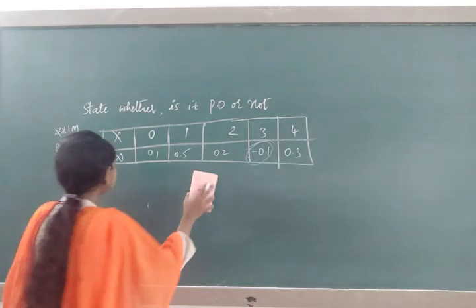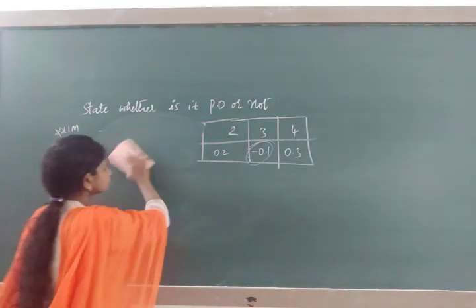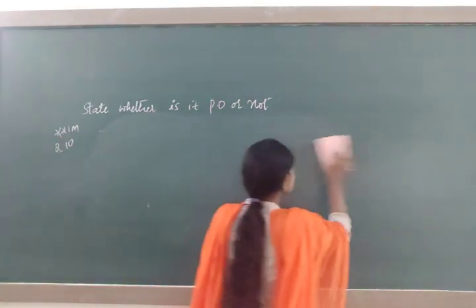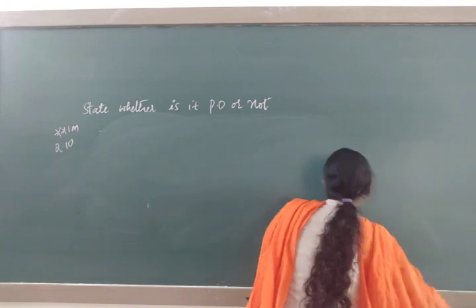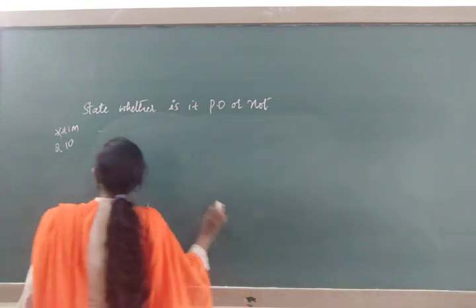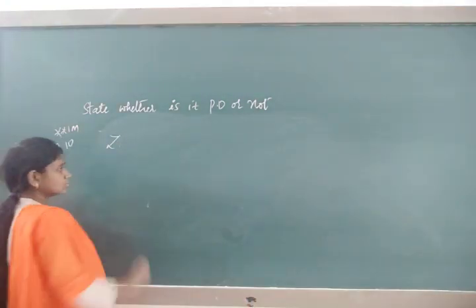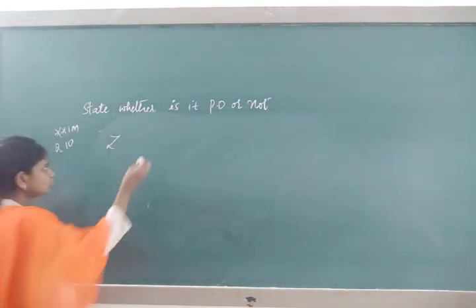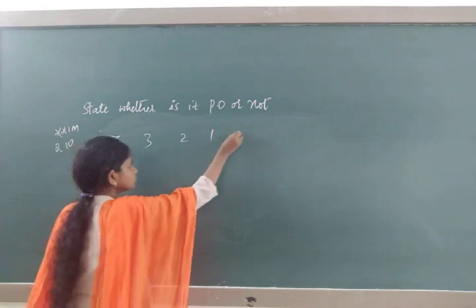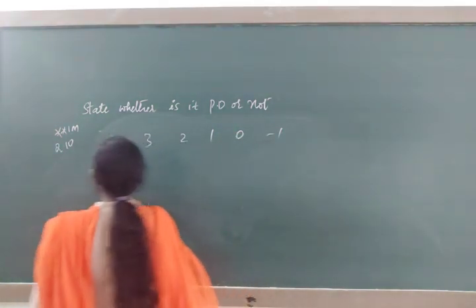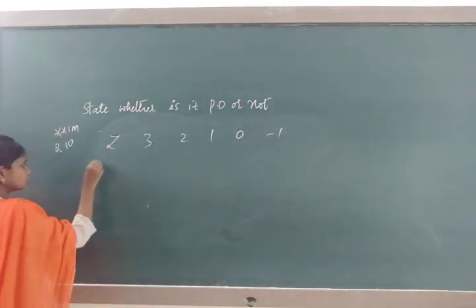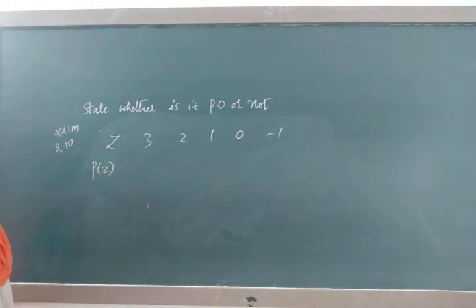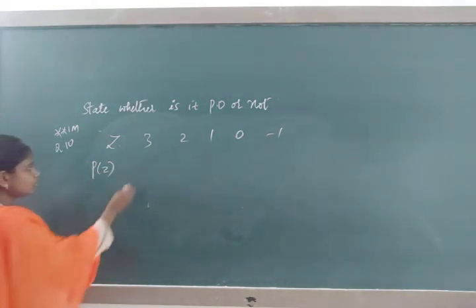Better we will take z values now. The z values are 3, 2, 1, 0, minus 1. For the p of z values, I will take 0.3, 0.2, 0.4.